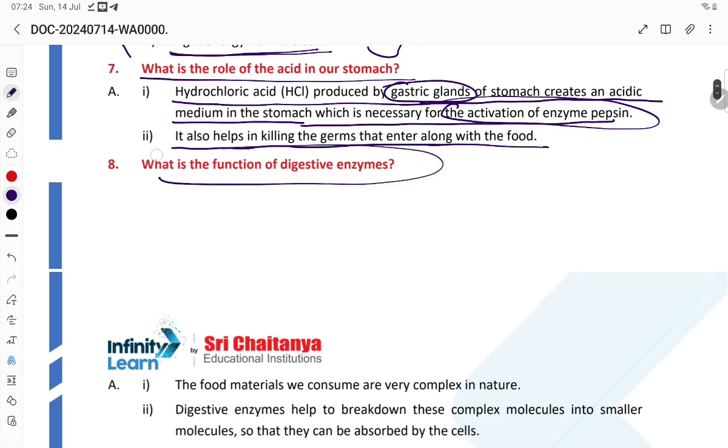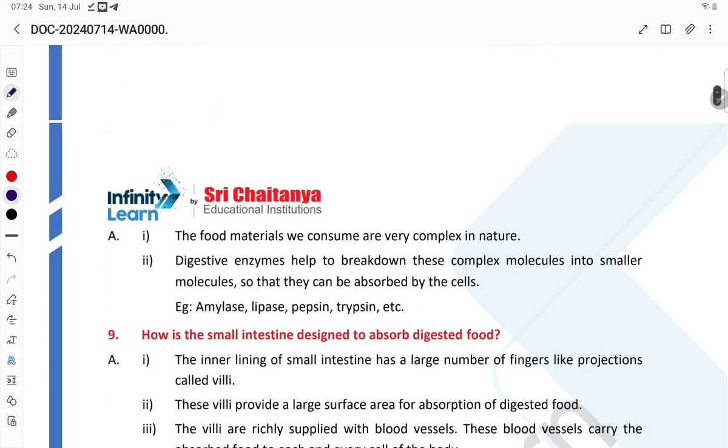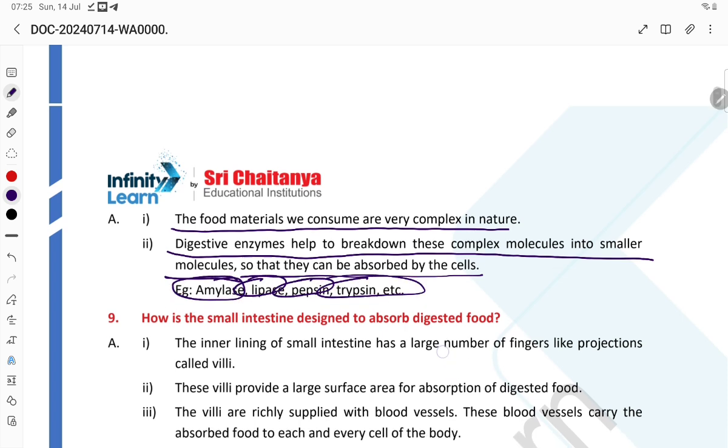What is the function of digestive enzymes? The food material we consume is very complex in nature. That is why digestive enzymes help to break down these complex molecules into smaller molecules so that they can be absorbed by the cell, like amylase, lipase, pepsin, trypsin, etc.